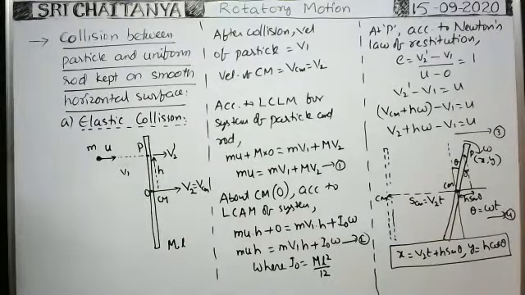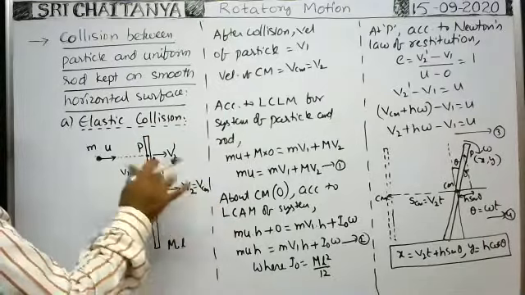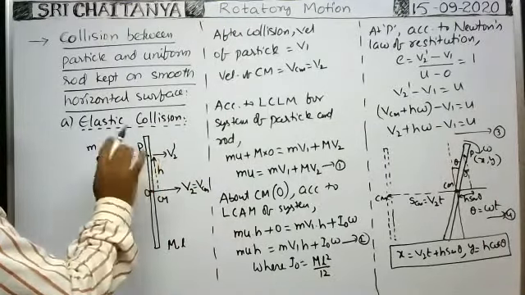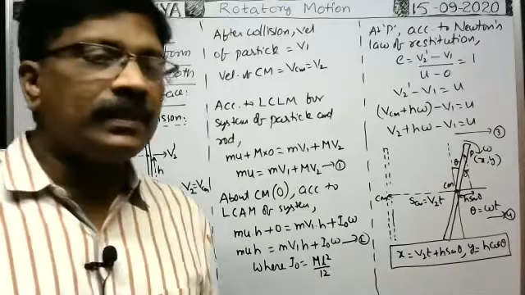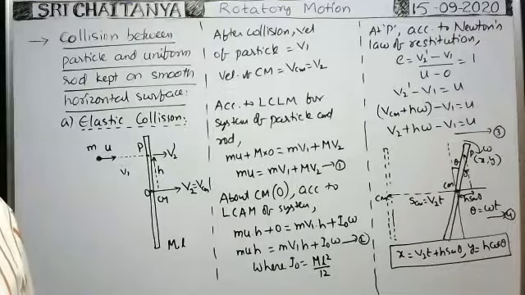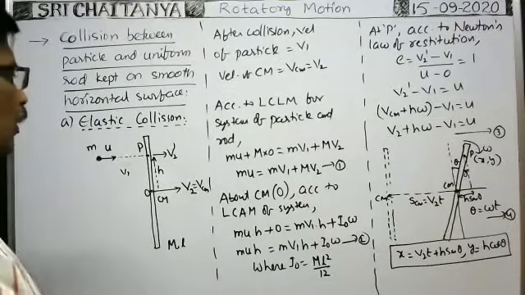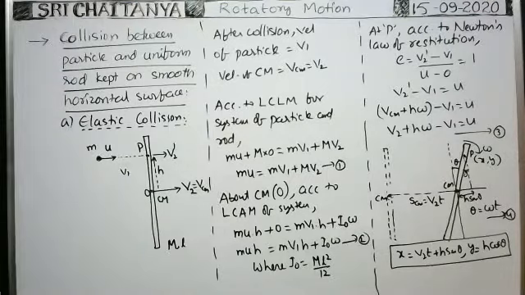It is the case whenever the rod is kept freely on a smooth horizontal surface and the particle makes an elastic collision with the rod at a certain distance. Suppose the collision is semi-elastic. What about the cases? If the collision is semi-elastic,